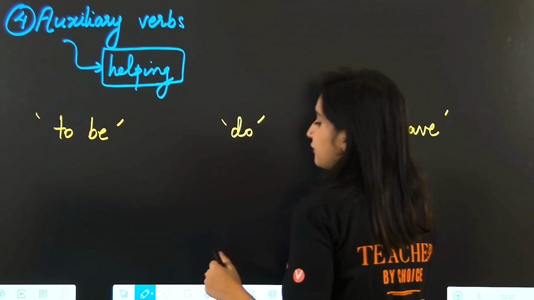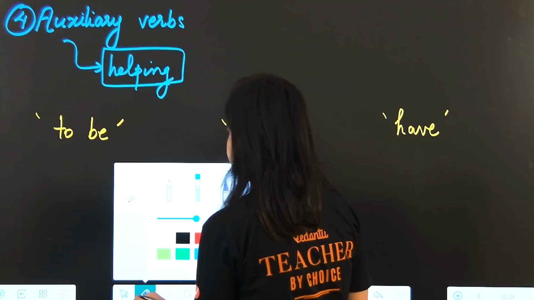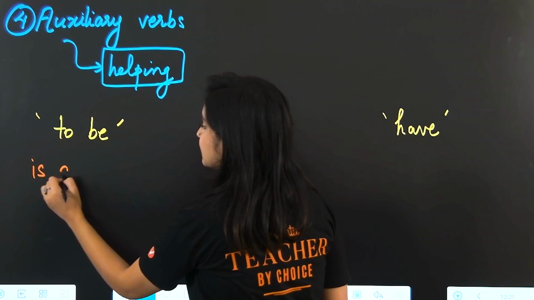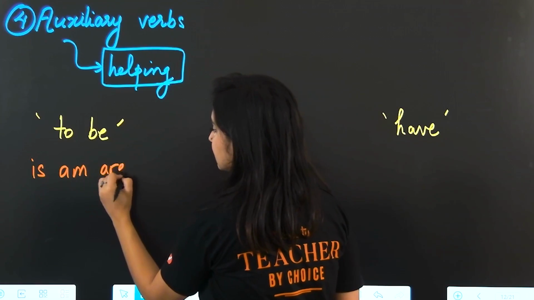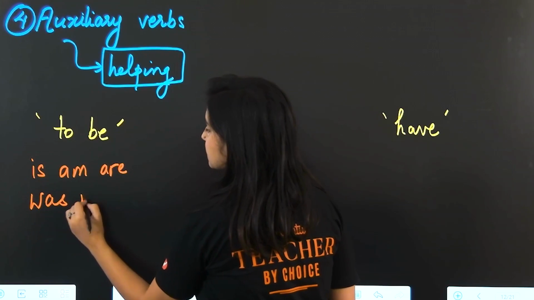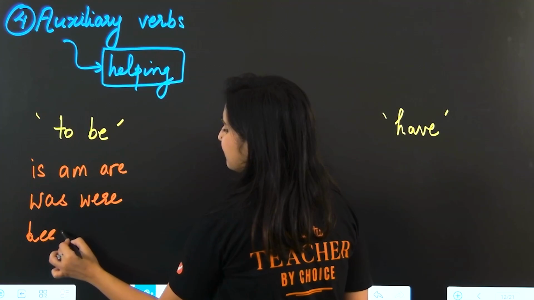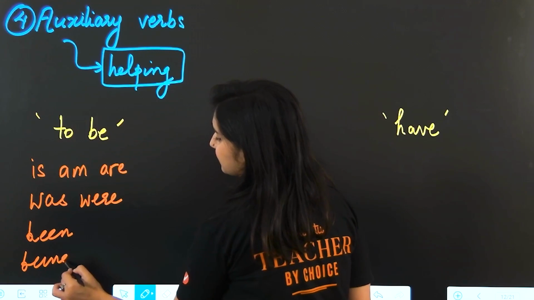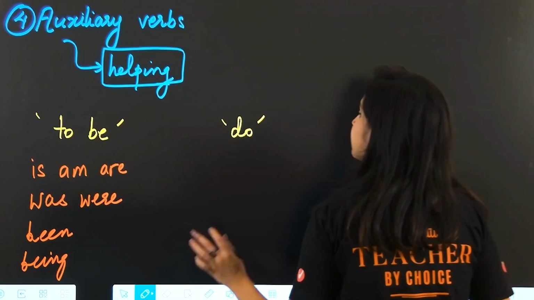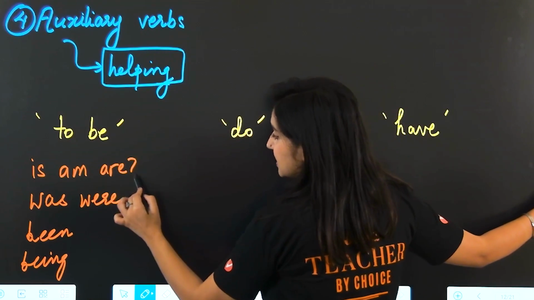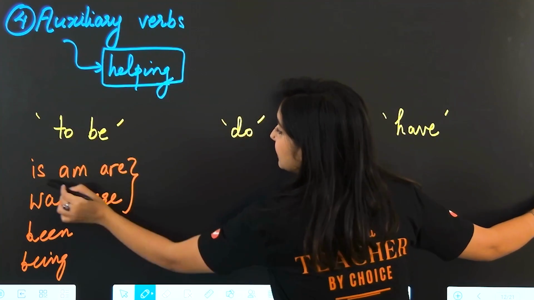Okay, so for forms of to be, we have is, am, are, was, were, okay, and we have been and being as well. But main focus always on these because these are used to make tenses.